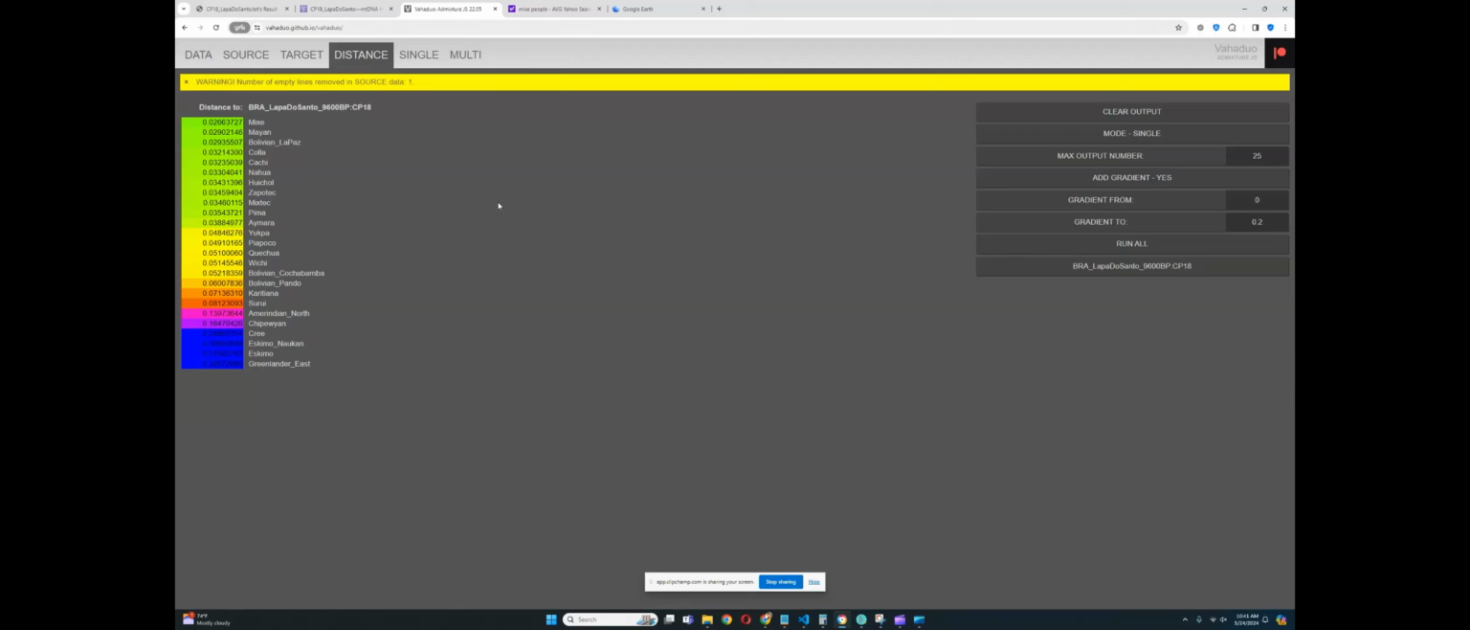It's a sample from 96 centuries before present in Brazil. It's labeled Lapo do Santo. The sample name is CP18, and it is closest to Mix, Mayan, and Bolivian Native Americans.